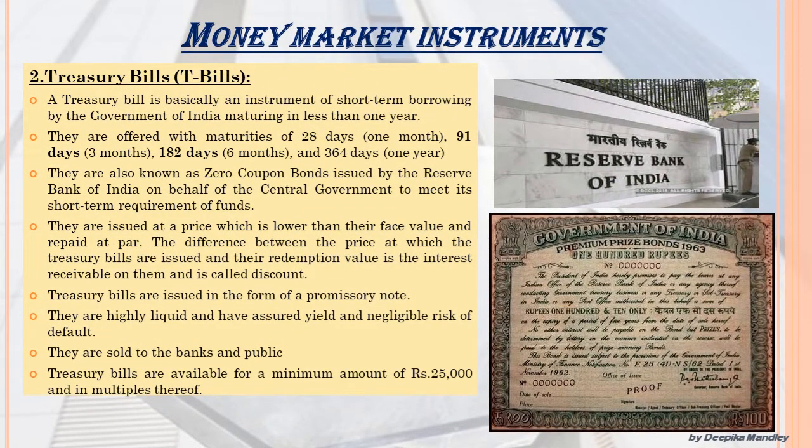Treasury bills, which are also known as T-bills. Now, a T-bill is basically an instrument of short-term borrowing by the government of India maturing in less than 1 year. They are offered with maturities of 28 days, 91 days, 182 days, and 364 days. They are also known as zero coupon bonds, which are issued by Reserve Bank of India on behalf of the central government to meet its short-term requirement of funds.